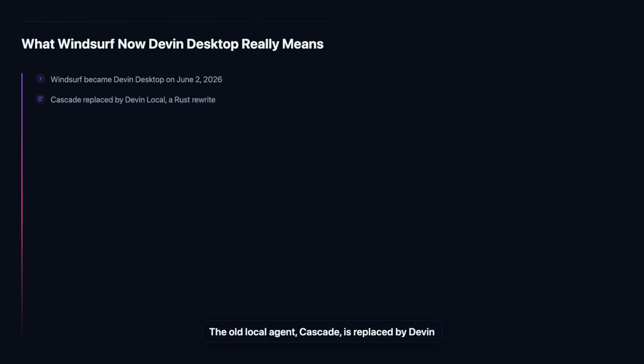The old local agent, Cascade, is replaced by Devin Local. Cognition rebuilt it from scratch in Rust. They report it is up to 30% more token efficient than Cascade, and it now supports subagents that can split work into parallel tasks. Cascade is not just deprecated, it reaches end of life on July 1, 2026. Any CI pipeline or automation script that still calls Cascade directly must be repointed to Devin Local before that date, or those jobs will simply stop working.